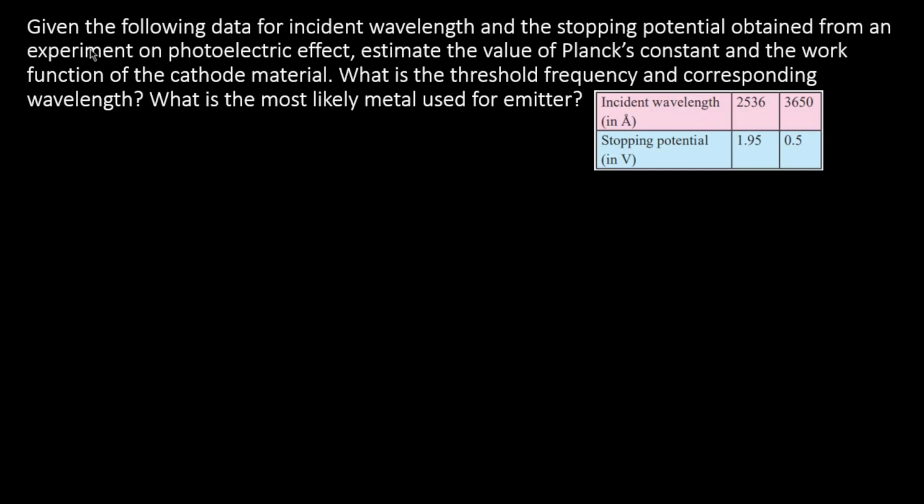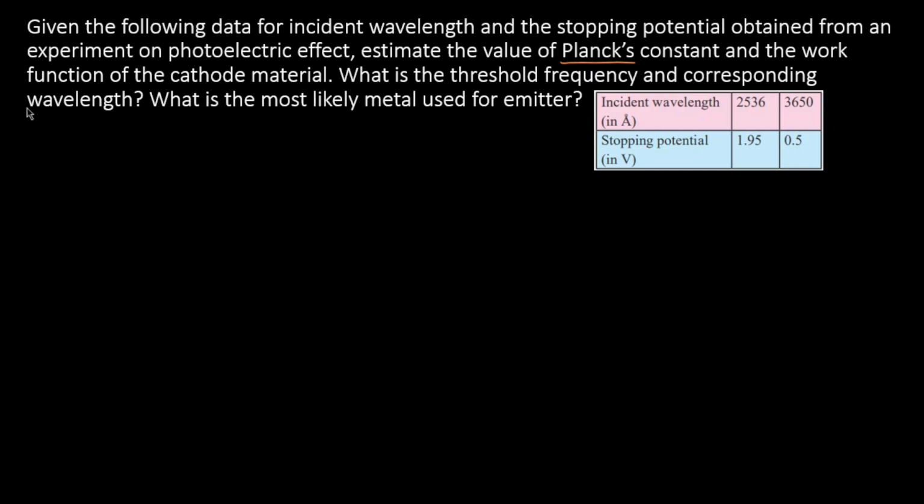So given the following data for incident wavelength and the stopping potential obtained from an experiment on photoelectric effect, estimate the value of Planck's constant and the work function of a cathode material. What is the threshold frequency and corresponding wavelength? What is the most likely metal used for emitter?